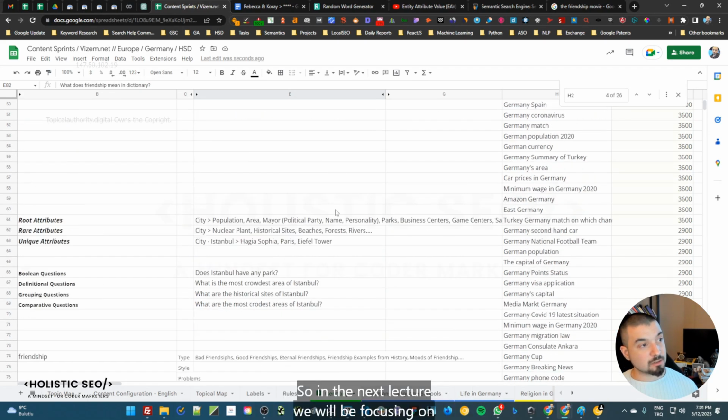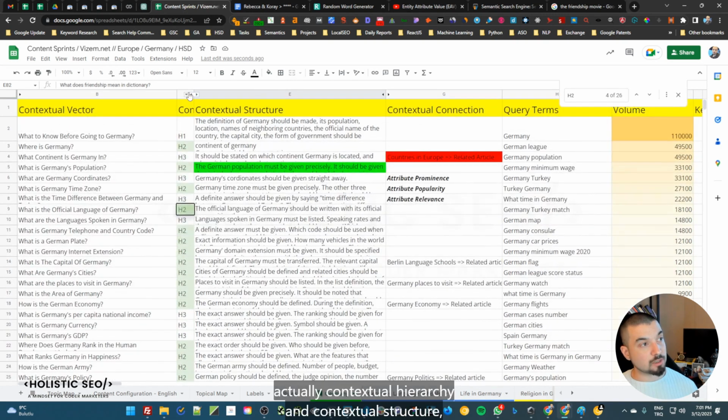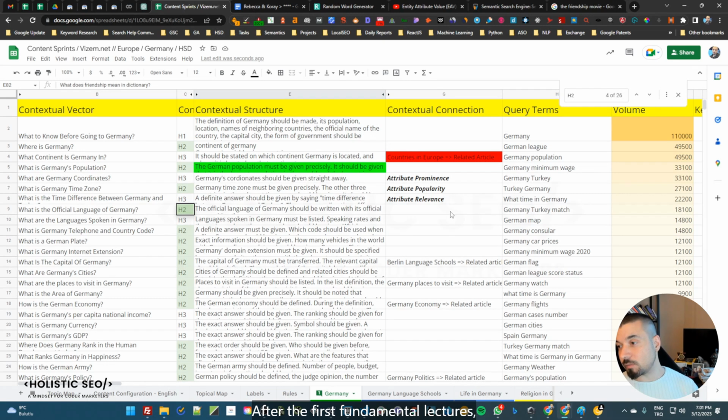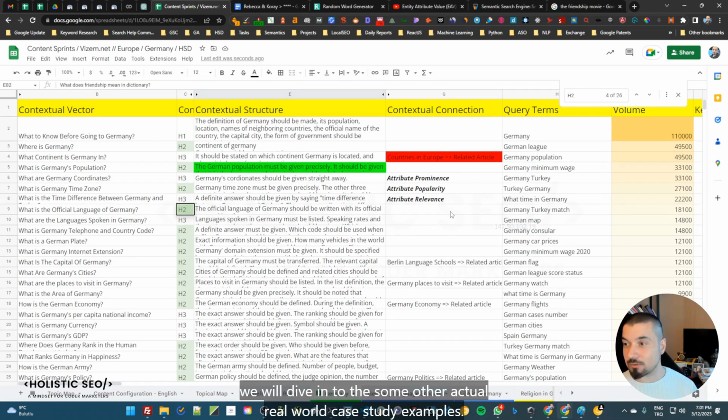In the next lecture, we will focus on contextual hierarchy and contextual structure, and we will return slightly back to the contextual vector sometimes. After the first fundamental lectures, we will dive into some real-world case study examples, then we will create these things by ourselves.